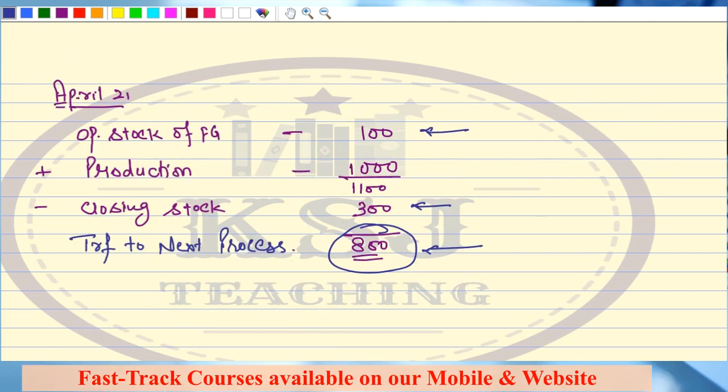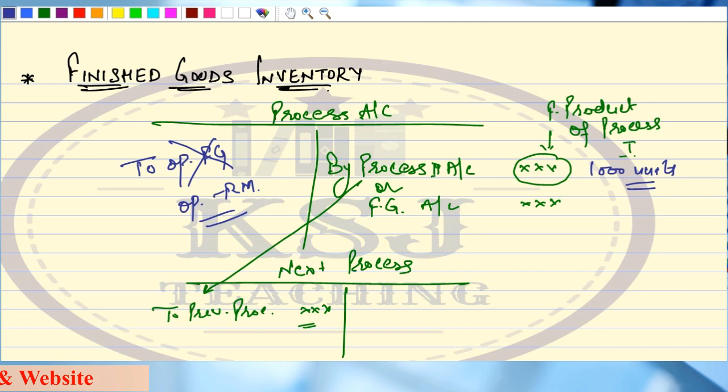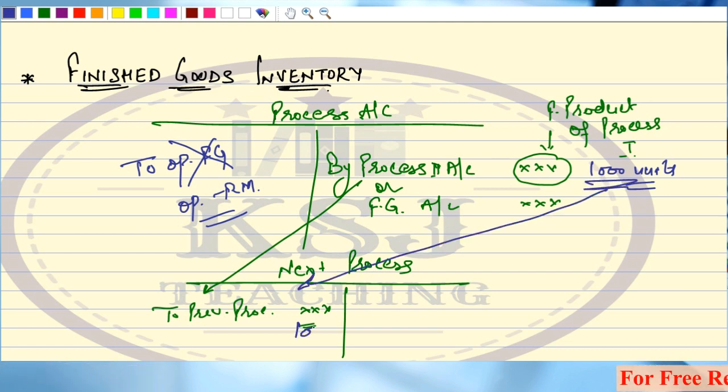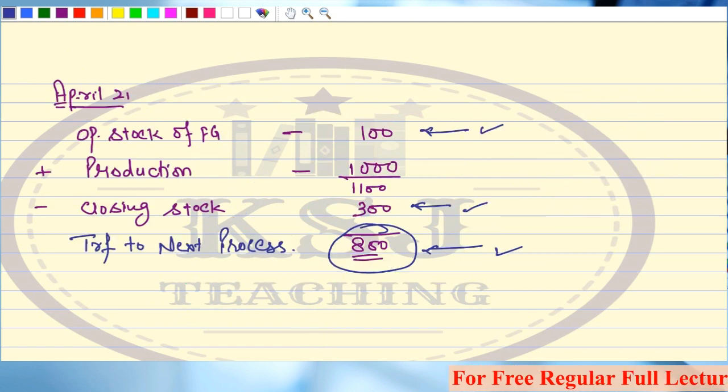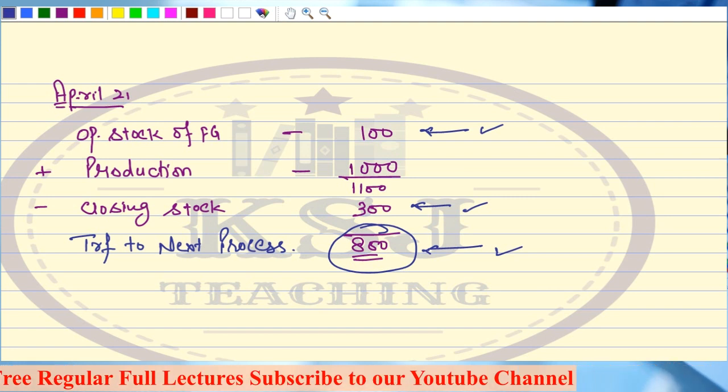Sir, what about this opening stock, closing stock, and transfer to next process? If we go as per this analysis, we can say 1000 units have been transferred here. Right here you will write 1000, but actually you have transferred only 800 units. Are you getting the point? So here is a big problem, sir.